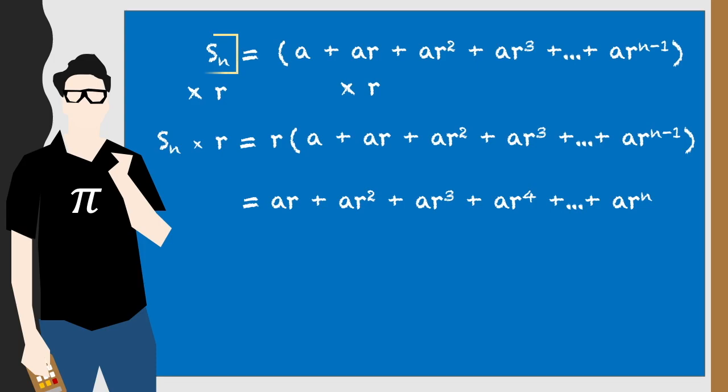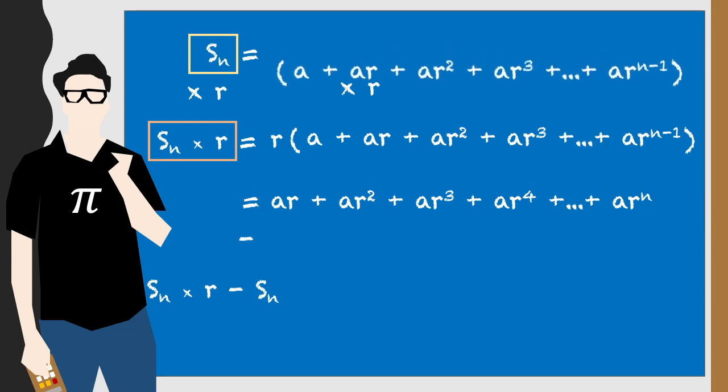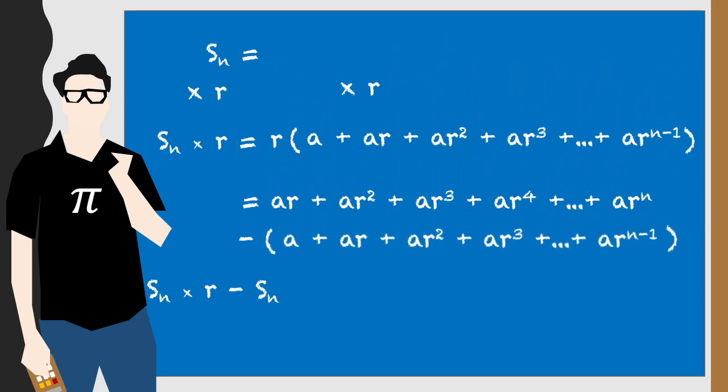And now we'll subtract what we started with, the Sn, from this Sn times r. On the right-hand side, we'll have all of those ar squared terms, and then subtracting the terms in the original sum, we'll have this effect of many of the terms cancelling each other out.